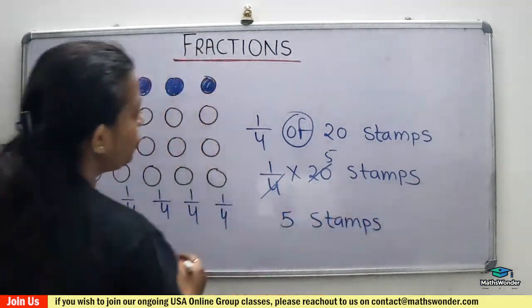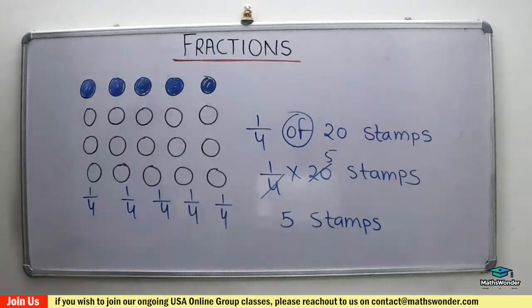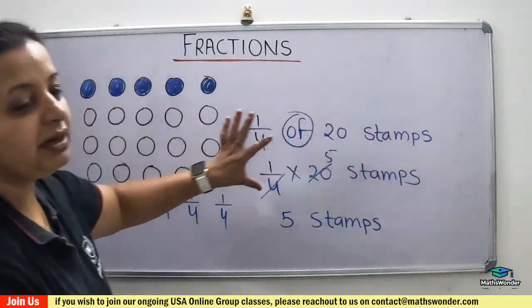See, this is easy, so you can do it directly on the board. But sometimes the collection of objects is very large, like 100,000, as you will see in geometry. We'll do it in graphs and so on. When there is a large collection of objects, this method will work.